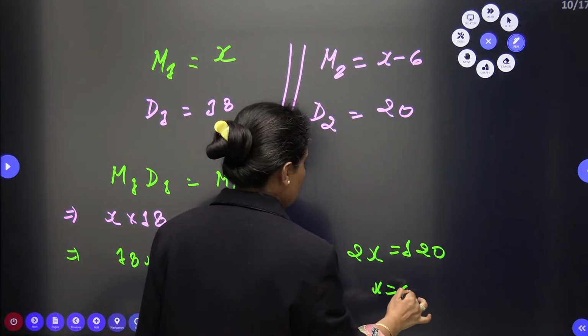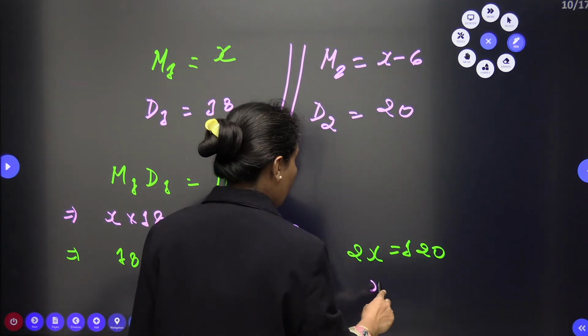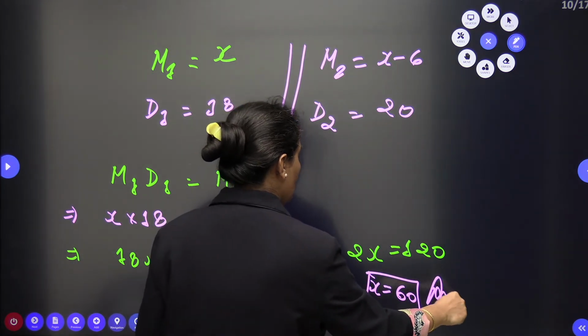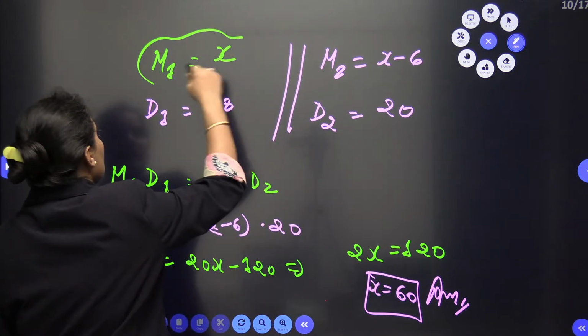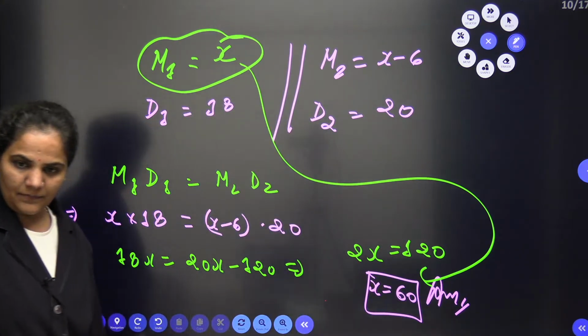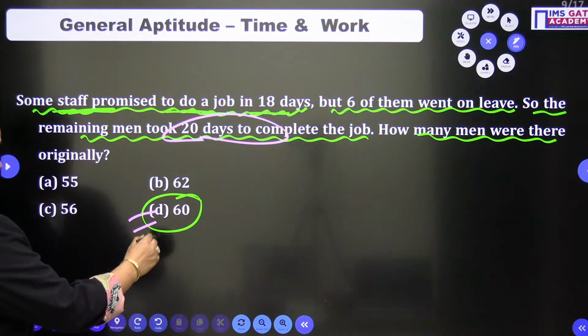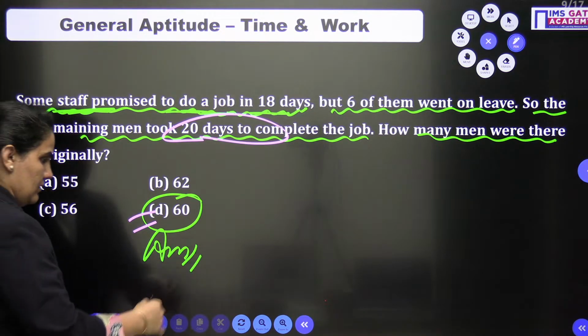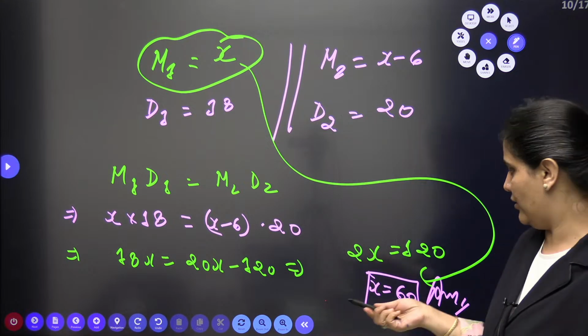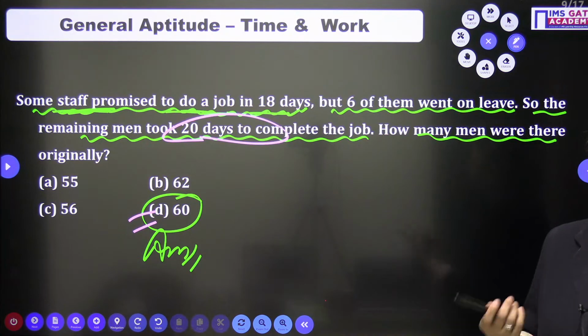So simply X is equal to 60. What did we take as X? We take X as the number of persons originally or initially. So X is equal to 60.